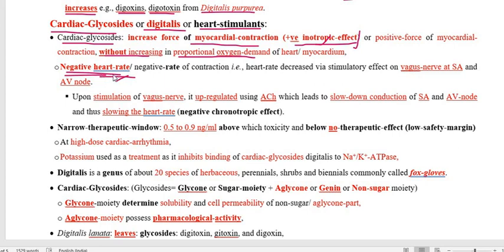And this decrease of heart rate by the cardiac glycoside is fulfilled via stimulation of the vagus nerve present at the SA node and AV node.